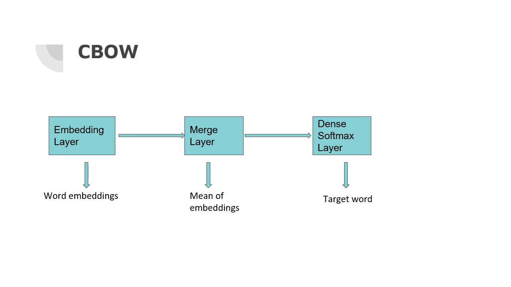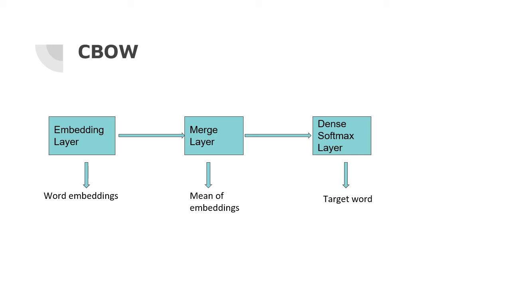So how does the architecture of the CBOW model work? We use the context words as input that are passed to the embedding layer. The embedding layer weights are initialized randomly. Then the word embeddings from the embedding layer are taken as input to the lambda layer, where the word embeddings are averaged and then passed to the dense layer.